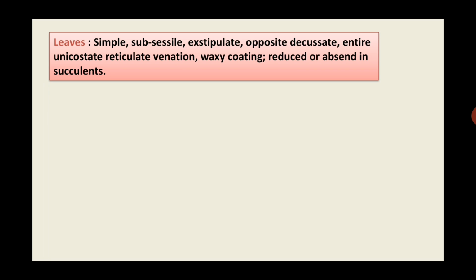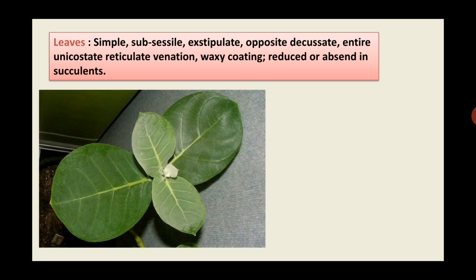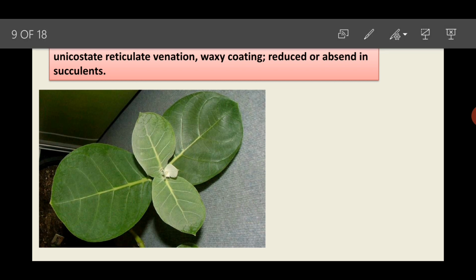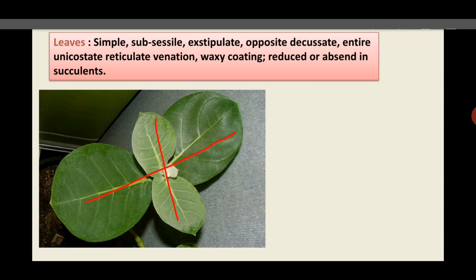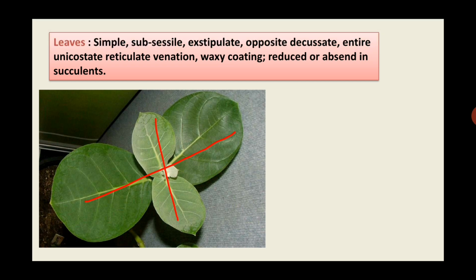The phyllotaxy of the leaf is opposite decussate. We know that opposite phyllotaxy means on a single node there are two leaves, and opposite decussate means the successive pairs of the leaves are in right angles to each other. That is called opposite decussate phyllotaxy. So here you can observe in Calotropis procera the upper pair of leaves and the successive, that is lower pair, is in right angles with each other. That is called opposite decussate phyllotaxy.